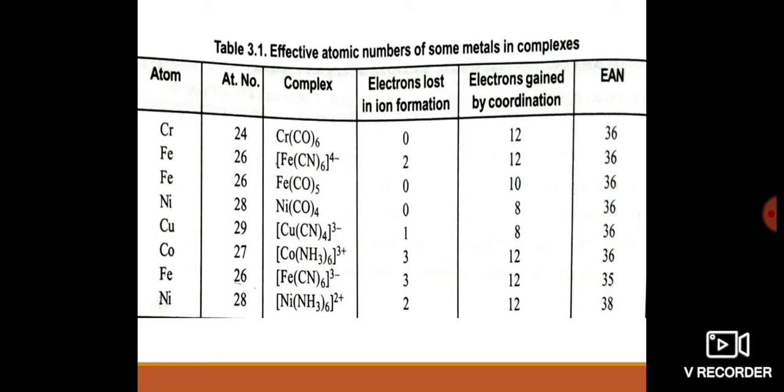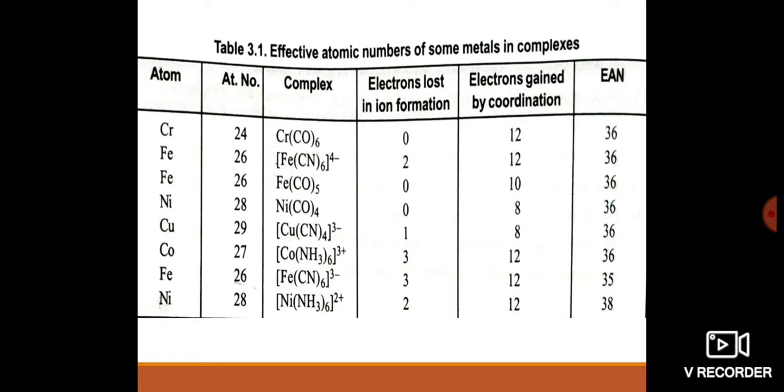The atomic number of iron is 26, it loses 3 electrons, then it becomes 23, and 6 ligands are there, that is 6 into 2, that is 12. So 23 plus 12 is equal to 35. So this is an exceptional case, it doesn't attain the krypton electron configuration. Some exceptions are there.